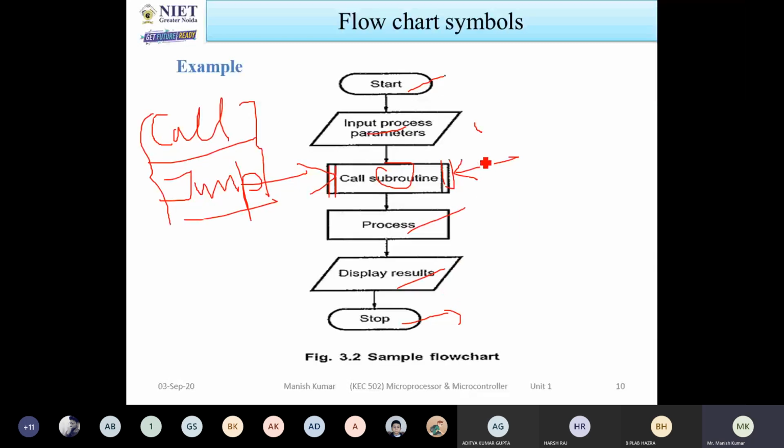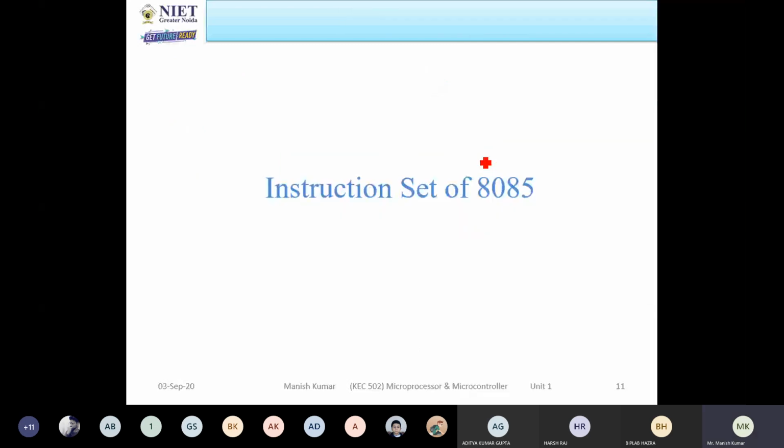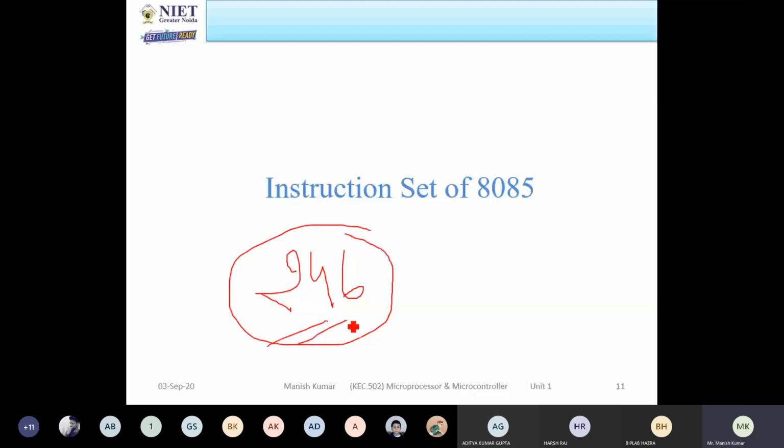That was the basic information regarding programs and flowchart symbols. The next topic is the instruction set of 8085. I already discussed that there are 246 instructions present. You have to learn these 246 instructions if you want to write programs. The instructions are simple, but you have to understand them in a proper manner.